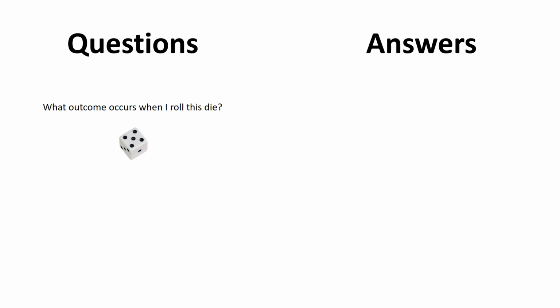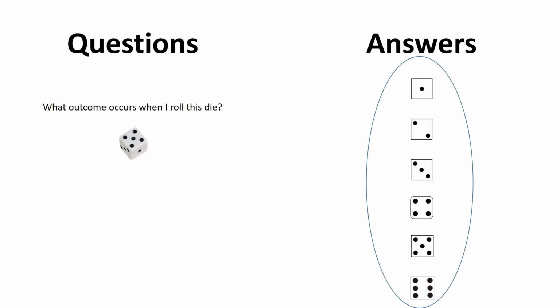Well, first we should consider what are all the possible things that can happen in our experiment. This complete set of outcomes is known as the sample space. We might not know what will happen, but after our experiment, we know one of these things must happen.